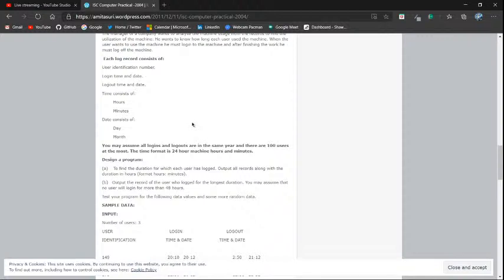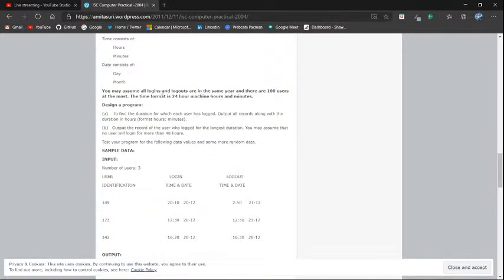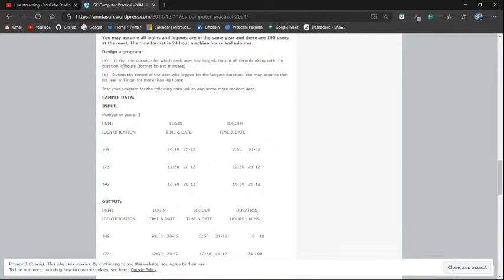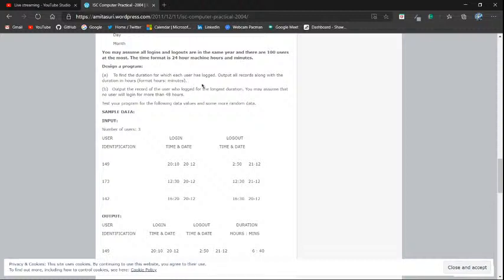User identification number, login time and date, logout time and date. Time consists of hours and minutes. Date consists of day and month. Fine. So you may assume all logins and logouts are in the same year and there are 100 users at the most. The time format is 24-hour machine hours and minutes. This is a really big program. To find the duration for which each user has logged in, output all records along with the duration in hours.